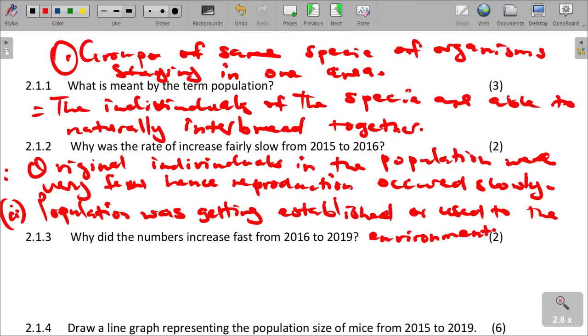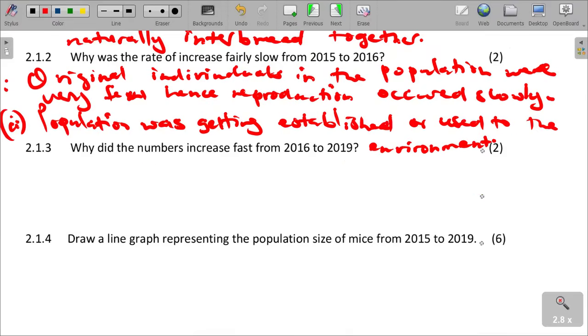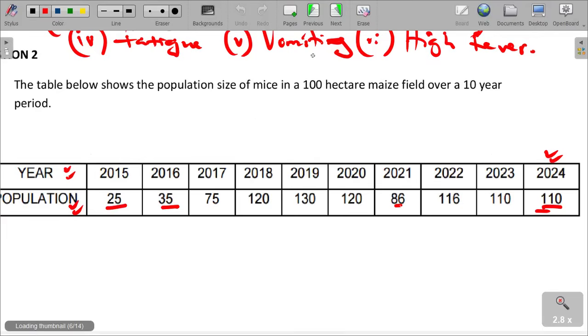And then why did the number increase fast from 2016? I guess this can be just the opposite of what we just said, in terms of the rapid increase from 2016 to 2019.